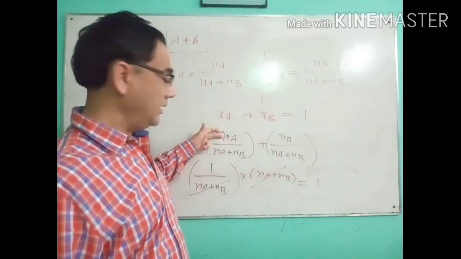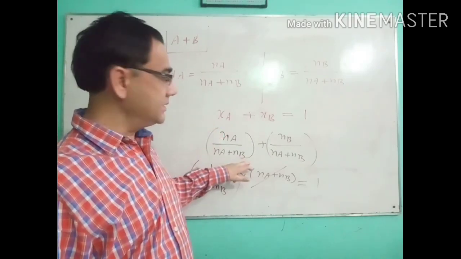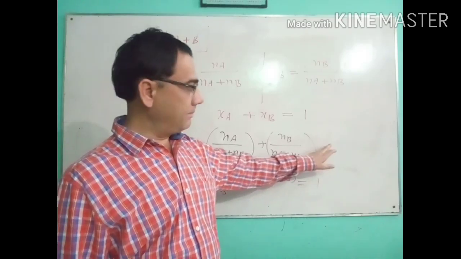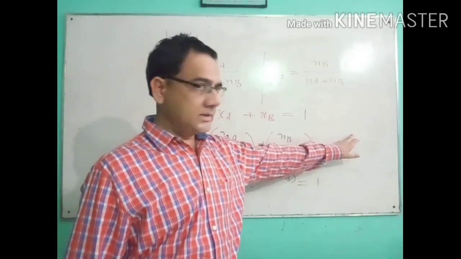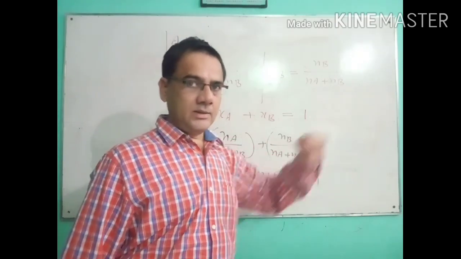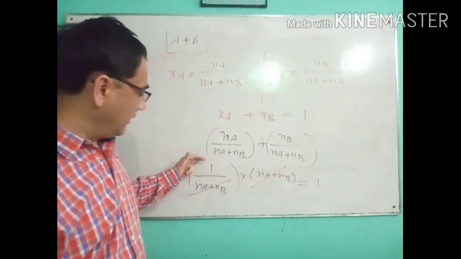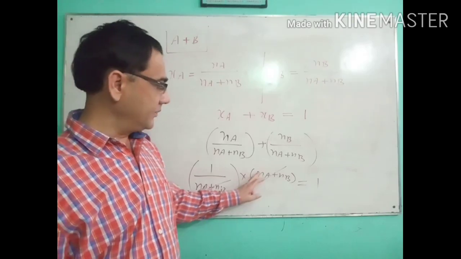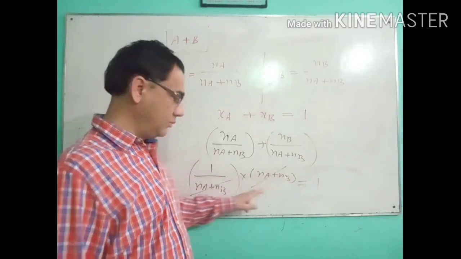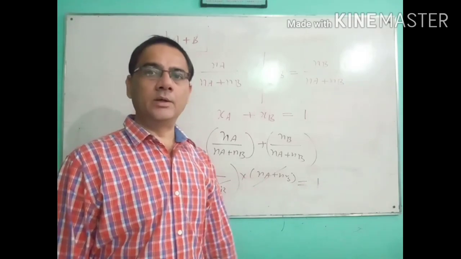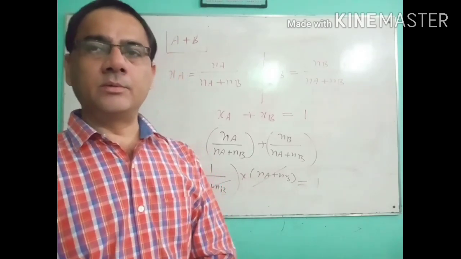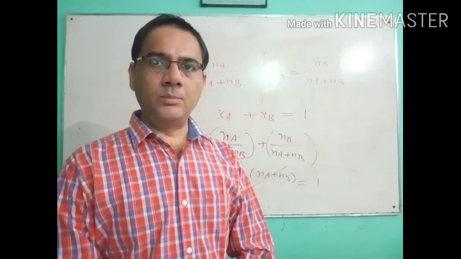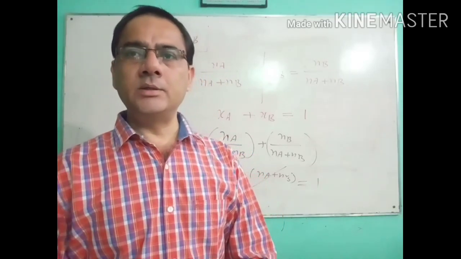And you see NA upon NA plus NB plus NC, plus NB upon NA plus NB plus NC, plus NC upon NA plus NB plus NC. So what will be the common factor? 1 upon NA plus NB plus NC. Then what is left inside? That is NA plus NB plus NC. Both will be cut, and that is equal to 1. So what is the final conclusion? The final conclusion is this: the sum of the mole fractions of all the components present in the solution is equal to 1.